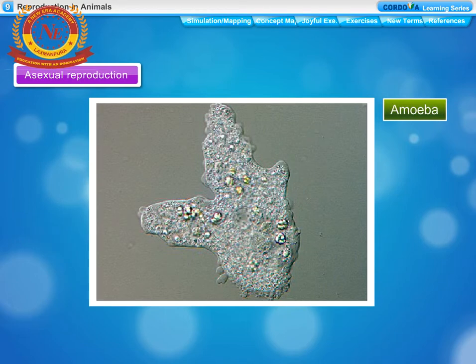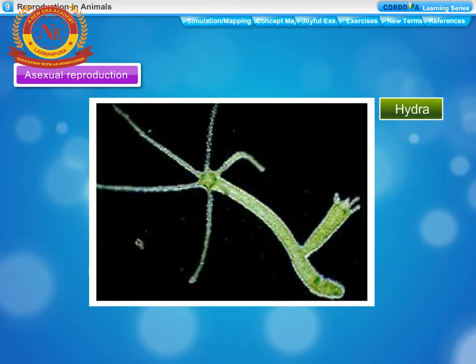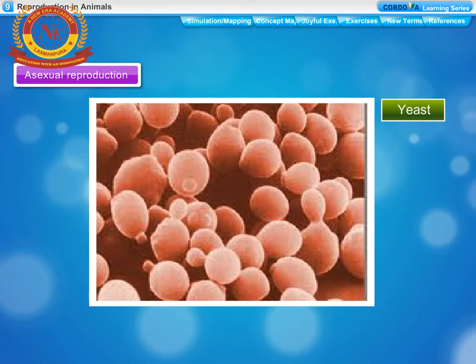Asexual reproduction. The production of new animals from a single parent without the involvement of gametes is called asexual reproduction.